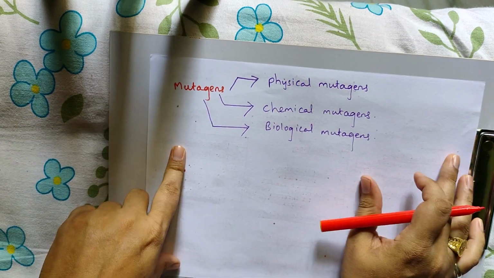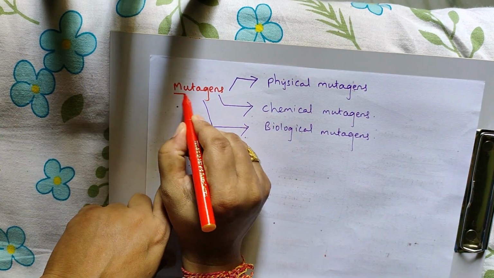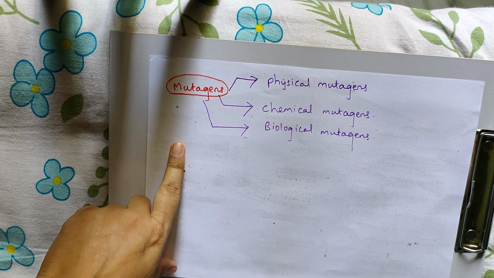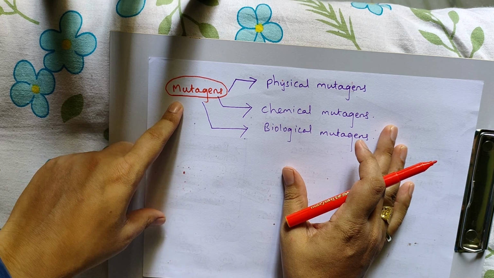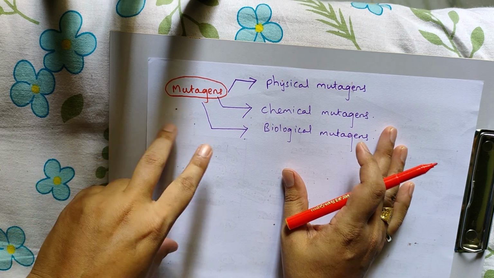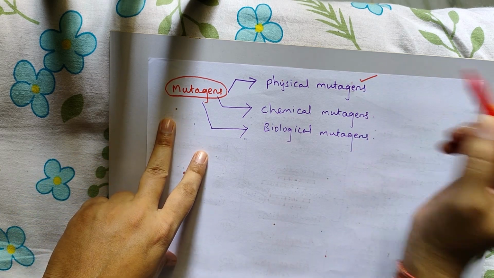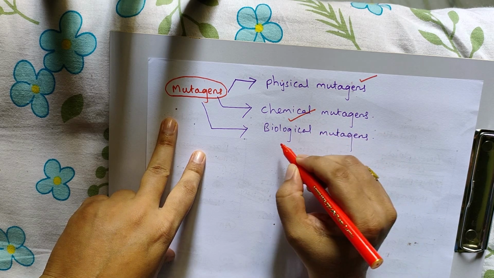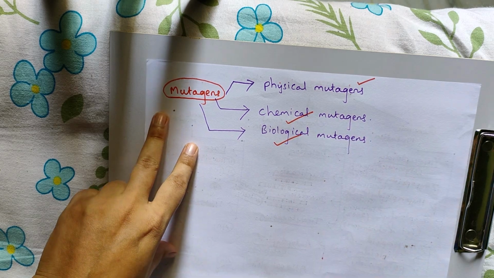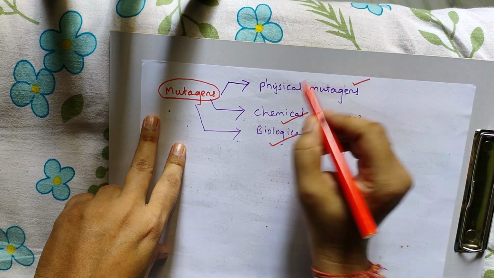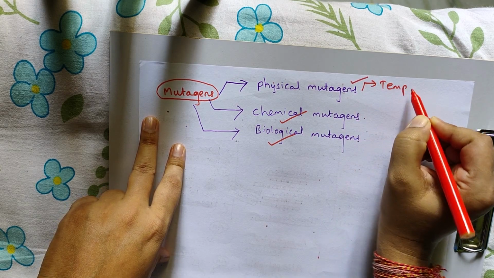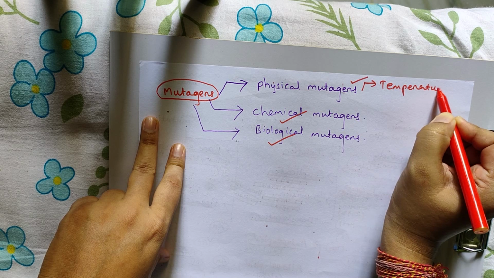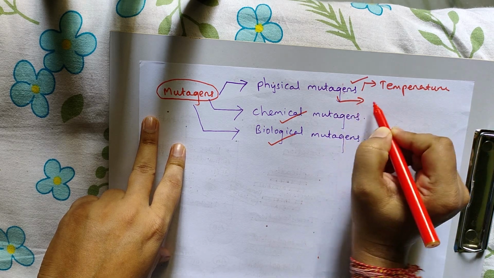Next, the mutagens. The substances which cause mutations are called mutagens. Mutagens are of different types like physical mutagens, chemical mutagens, and biological mutagens. Physical mutagens, what are they? First, temperature. Second one is radiations.